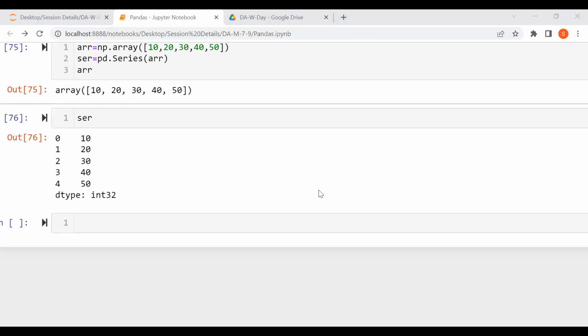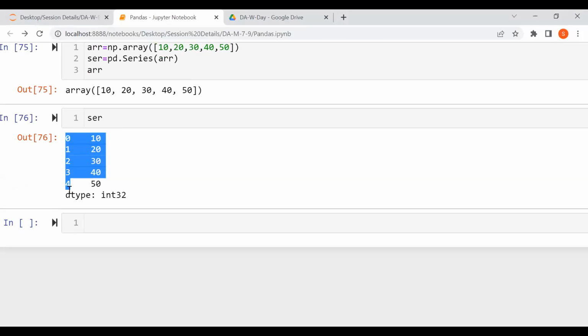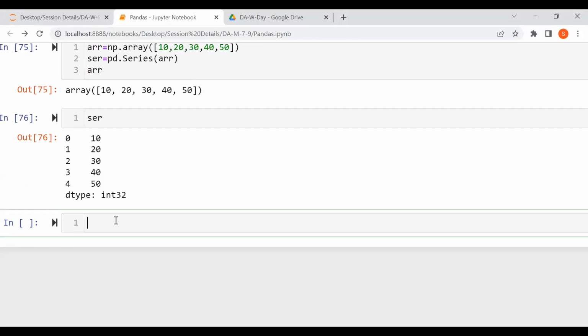Now we'll be creating a basic series directly without doing anything with the index value, and we are changing the label of that. This is nothing but your label, which we call an index. Can you say a series is nothing but a column in an Excel sheet? Yes, Sachin, you can take that. Now we'll be creating the series without taking an array, changing your labels, meaning changing your index. How will we do that?